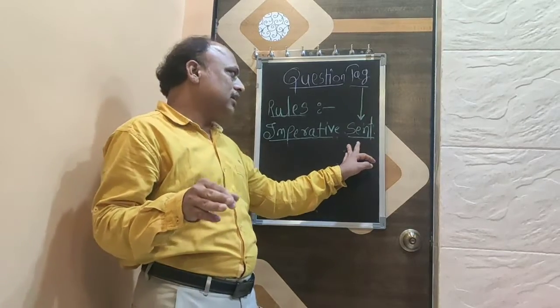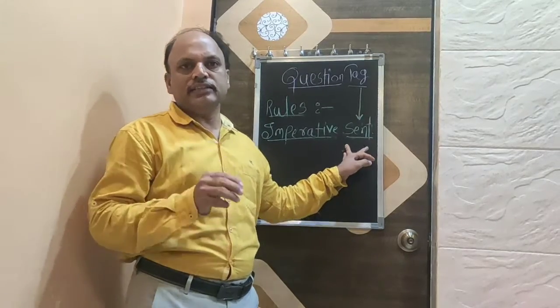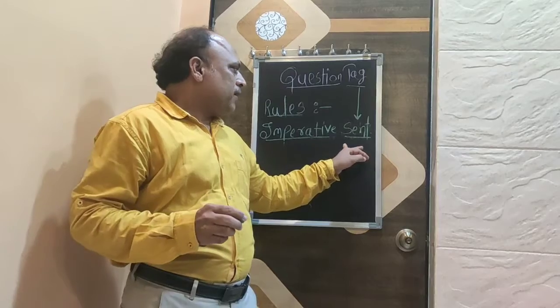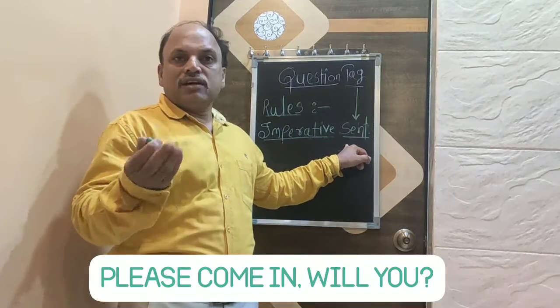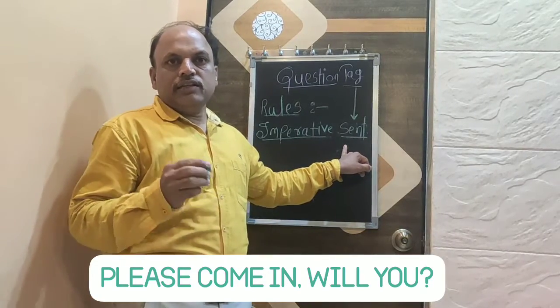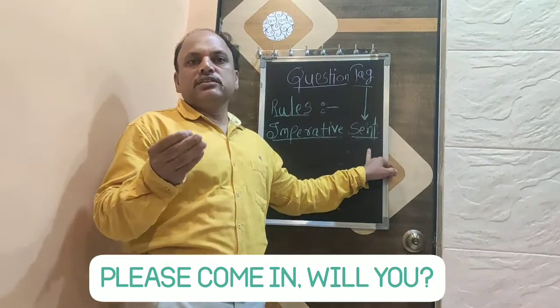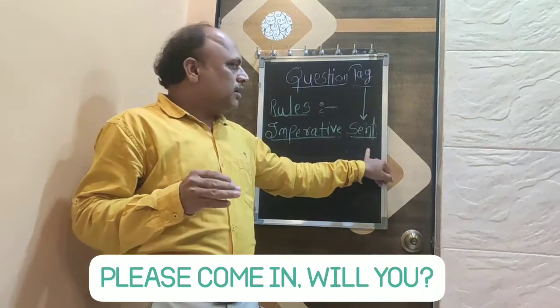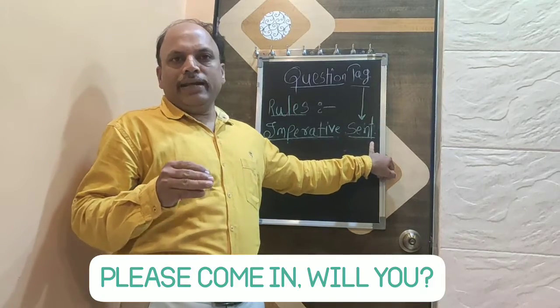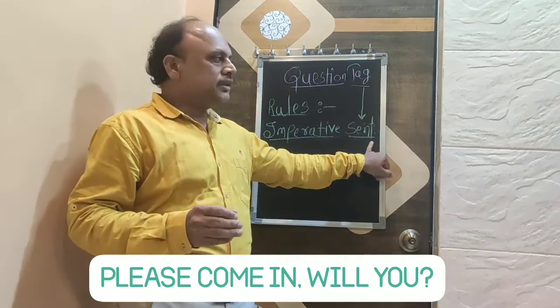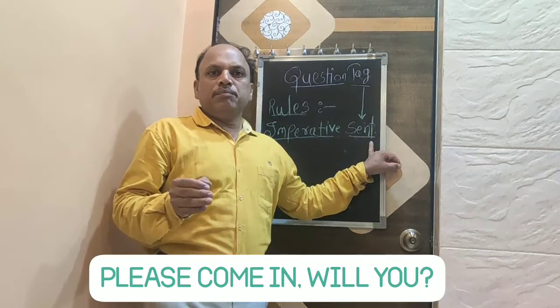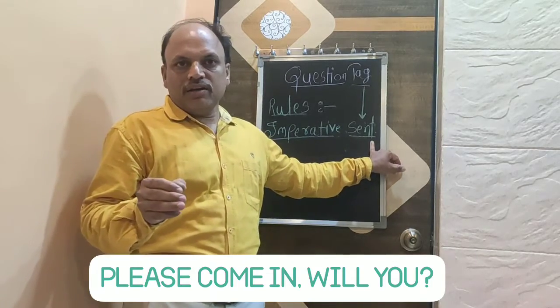Those sentences are nothing but imperative sentences. For example, please come in. In this sentence, there is request or there is instruction to come in. While adding question tag to it, the sentence will be please come in, will you?